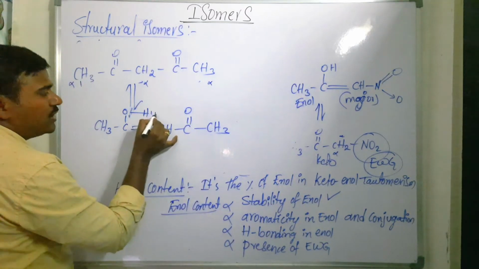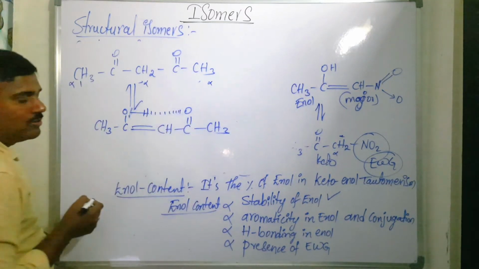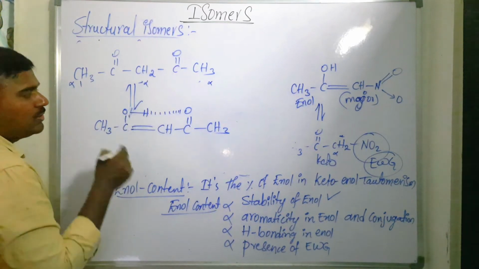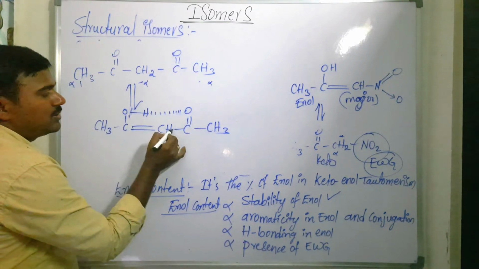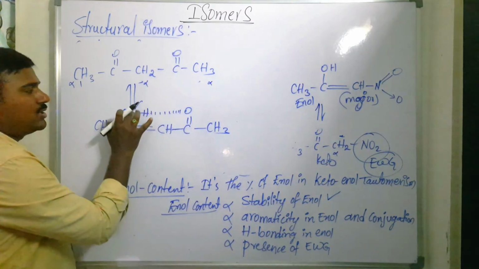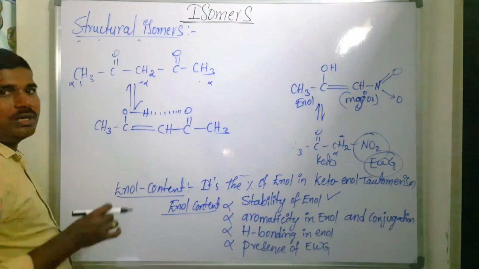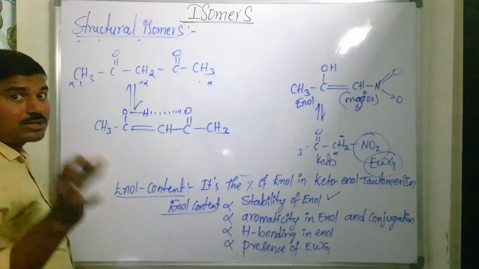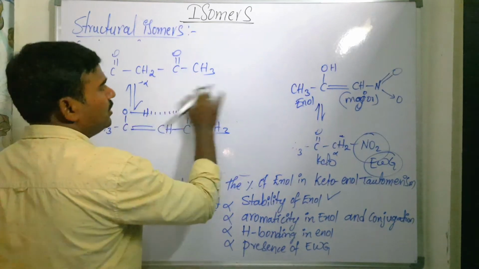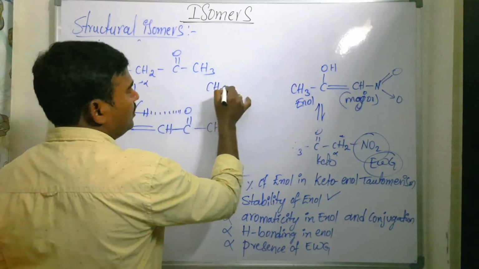Now this hydrogen and this oxygen are involved in hydrogen bonding. Okay, so then what happens here? And also you see here, double bond, single bond, double bond. Conjugation is there, and the OH of the enol form is stabilized by the hydrogen bonding. Is that clear? That is the major one. Okay, but not this one. You can take this one as the unstable enol form.